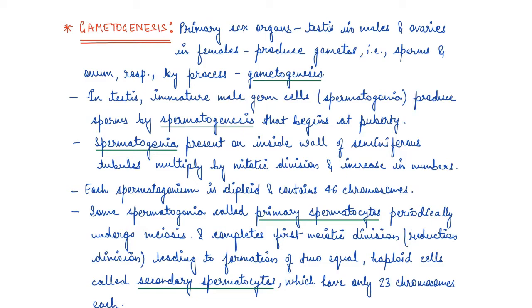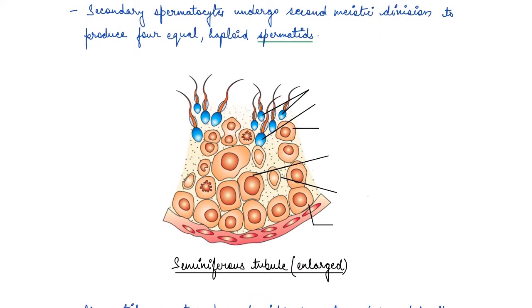So let's see this with a diagram. This is the seminiferous tubule, right? We'll keep on labeling it as well. What I said is that spermatogonia, which in singular is known as spermatogonium, is present on the inside wall of the seminiferous tubule, and it keeps on multiplying by mitotic division and increasing in number.